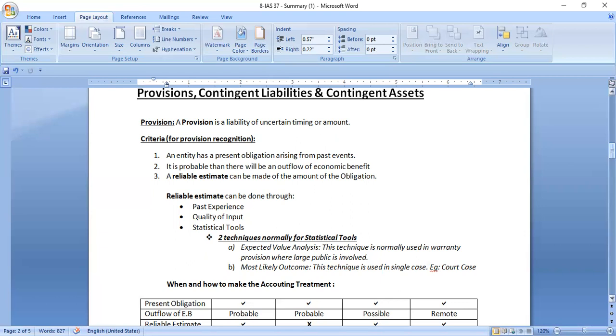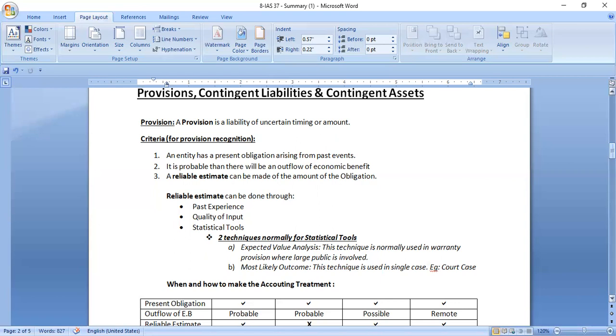If the company is going to lose the case, then they will certainly have to pay the penalty. And if the company is going to win the case, then they may not have to pay the penalty. If there are higher chances that the company is going to lose the case, looking at the scenario, then the company will have to pay the penalty, and we can reliably estimate what kind of penalty we have to pay in that situation. So in that case, we reliably estimate through this technique.